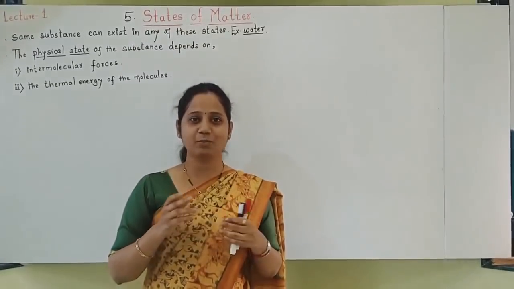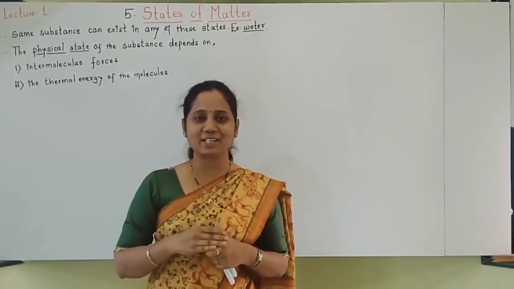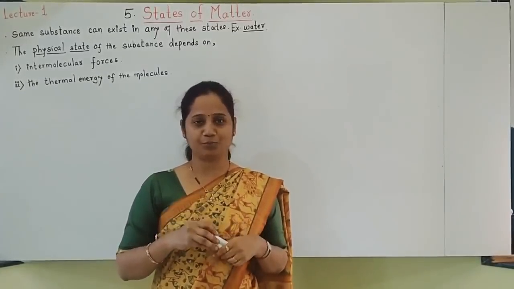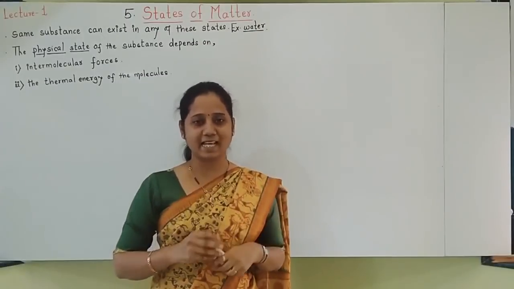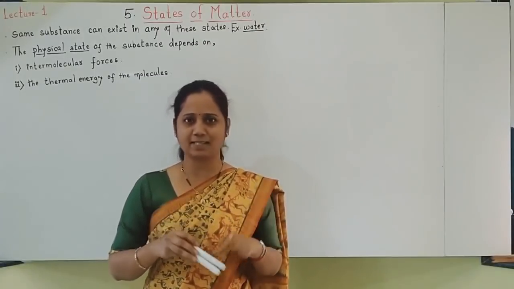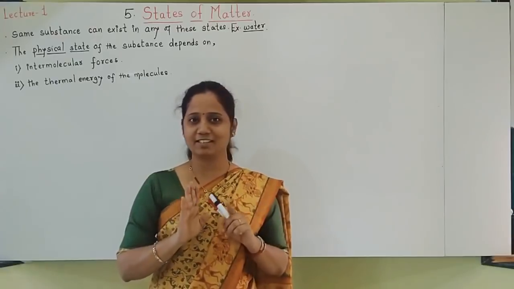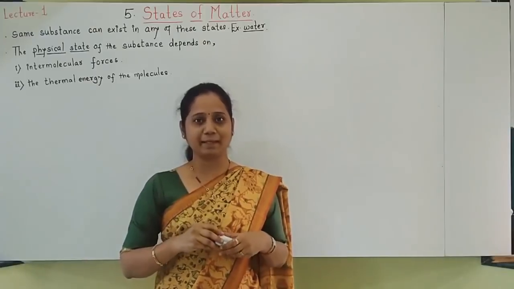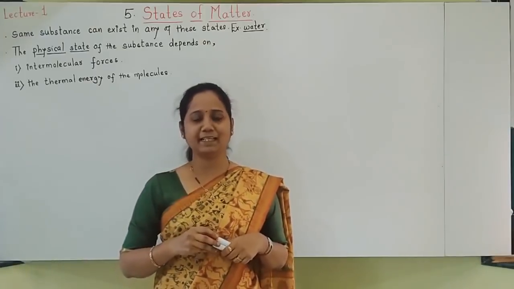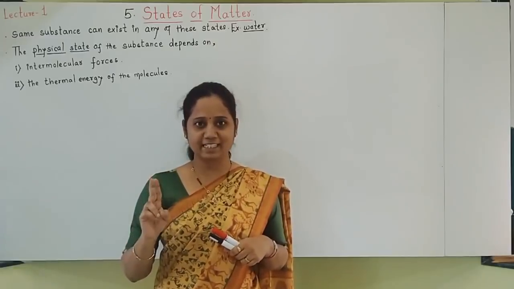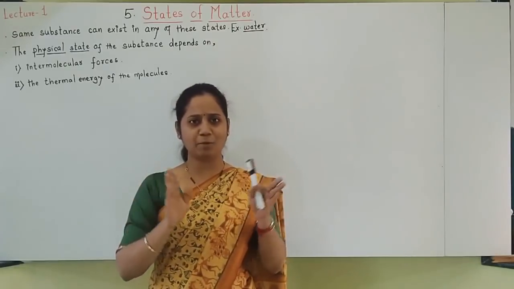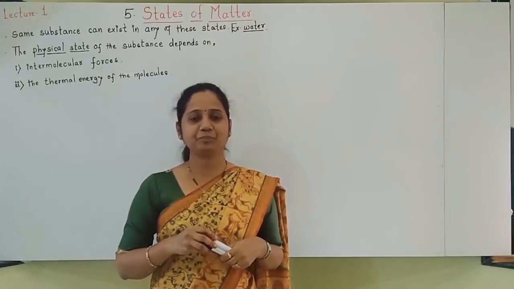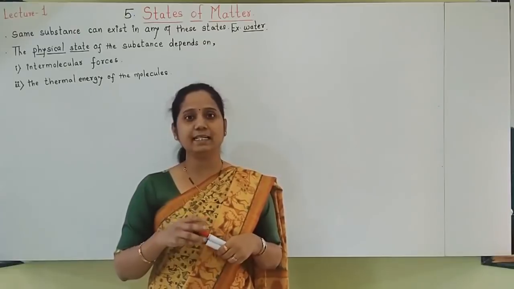Already you know so many states of matter are there. How many states of matter are there? Of course there are 3 states of matter known to you: solid, liquid and gaseous state. Of course there exists a fourth one, plasma, but it is not mentioned in our syllabus, so we will not see the plasma state. You know about these 3 states very well, but primary information is there. Let us see the things in detail.